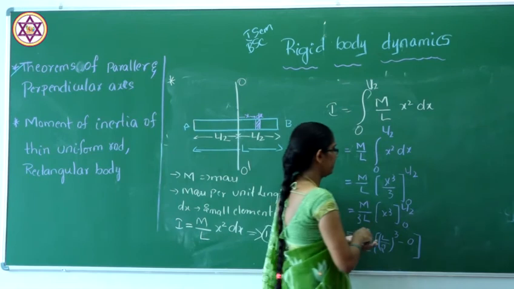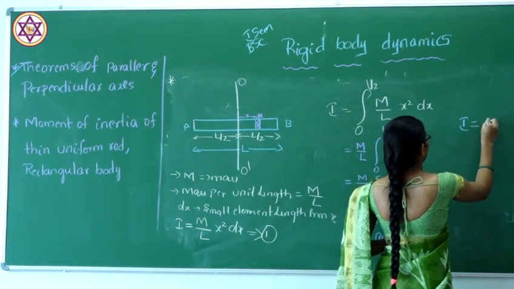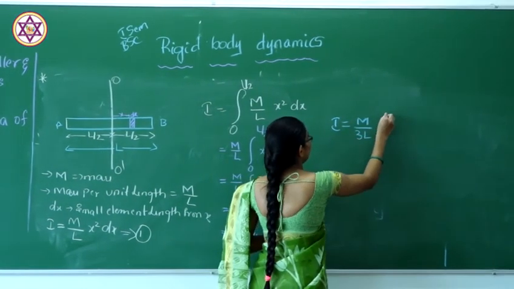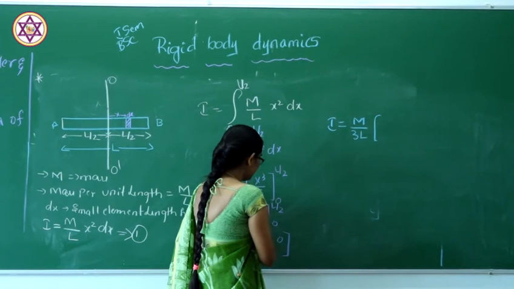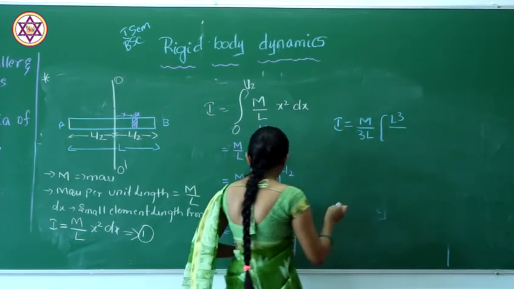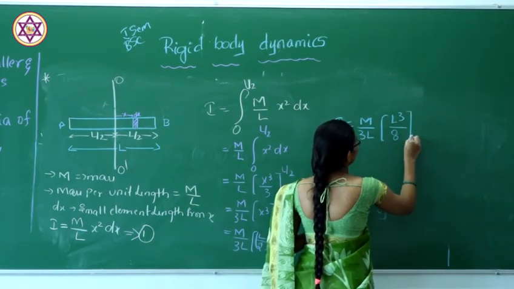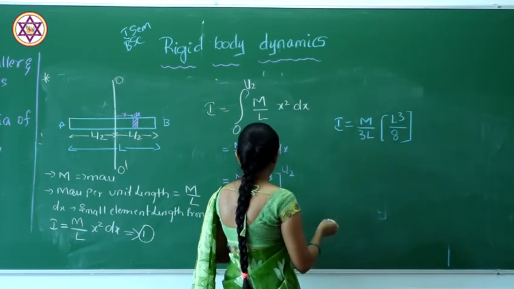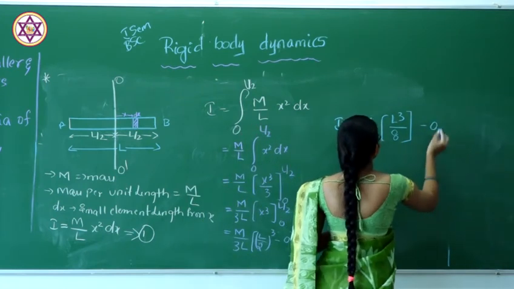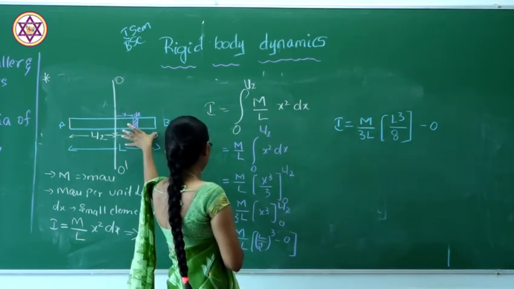If you simplify this, the moment of inertia I equals m by 3L, L cube divided by 2 cube, which is 8, minus 0. So this is for a single part of the length.